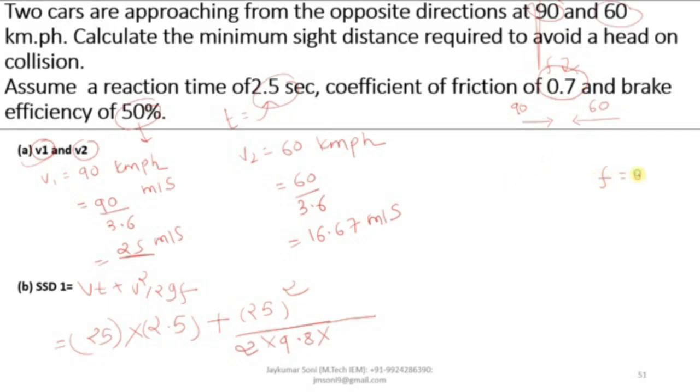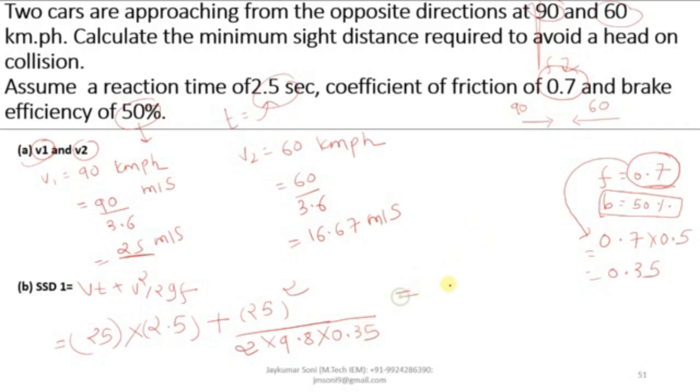Friction is given as 0.7 and brake efficiency is 50 percentage, which means only 50 percentage of friction will be effective. So the value we are going to take as F will be 0.7 into 0.5, which is 50% of 0.7. It will be 0.35. So you will take 0.35 instead of 0.7, and when you calculate the value you will get 153.6 meters. This is the value of SSD1.